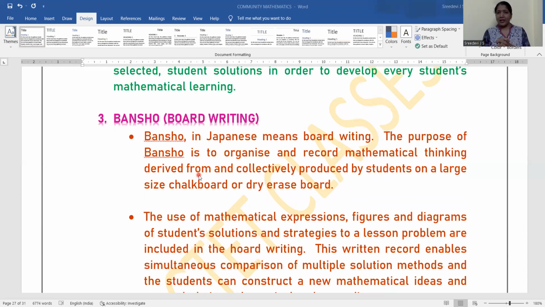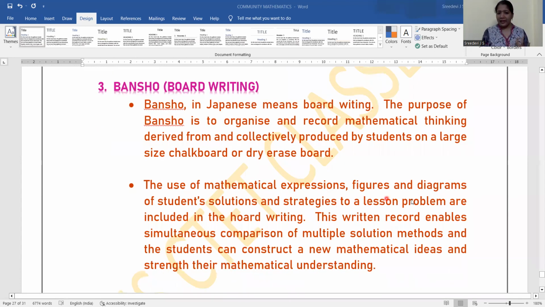That means actually, in brainstorming we have discussed, I hope you remember, in the teaching strategies, where I made you aware of what brainstorming means. It is listing out the outcome at the end by the teacher on the blackboard, right? So it is actually for recording purposes. Here, the same with Bansho: we are recording our thinking and reasoning collectively on the blackboard.